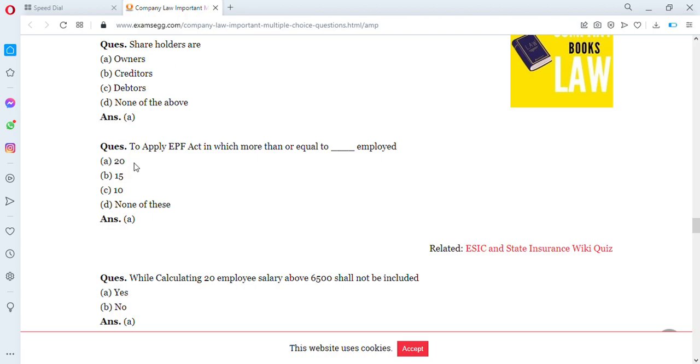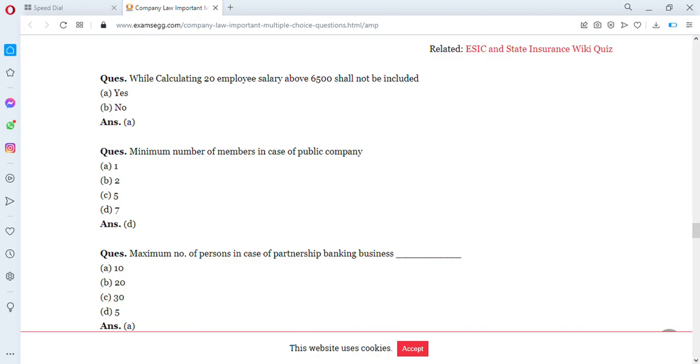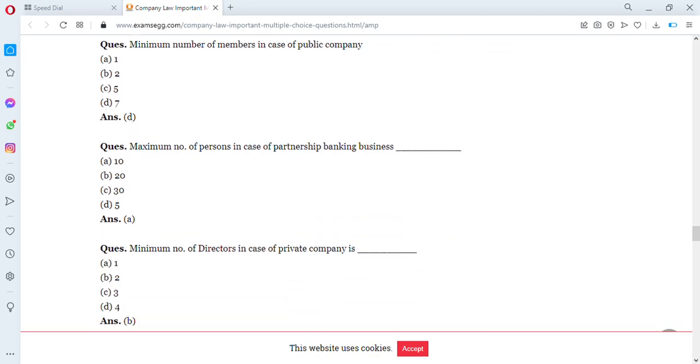Yeah. Then to apply EPF Act, in which more than or equal to dash employed. Sorry, I don't know what EPF means, and if I'm to search, it's going to take time. So we shall see that in my next video. Even that one, that for EPF.